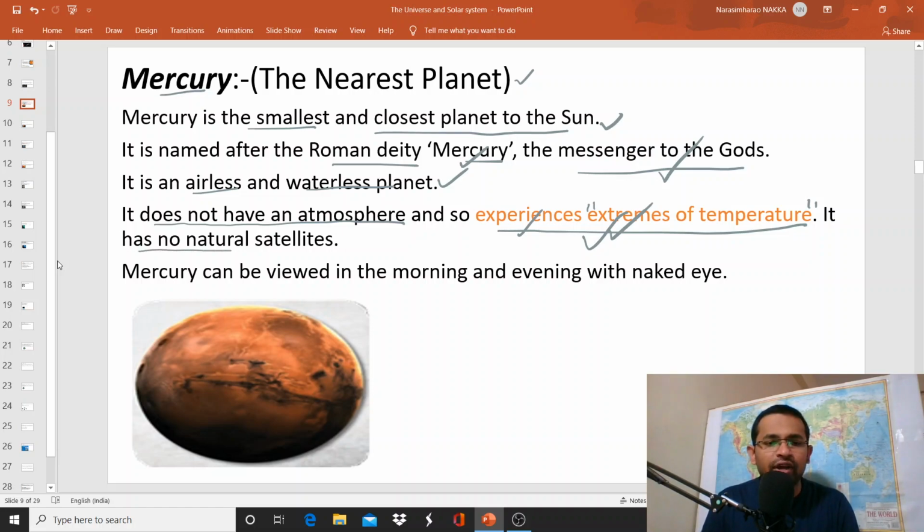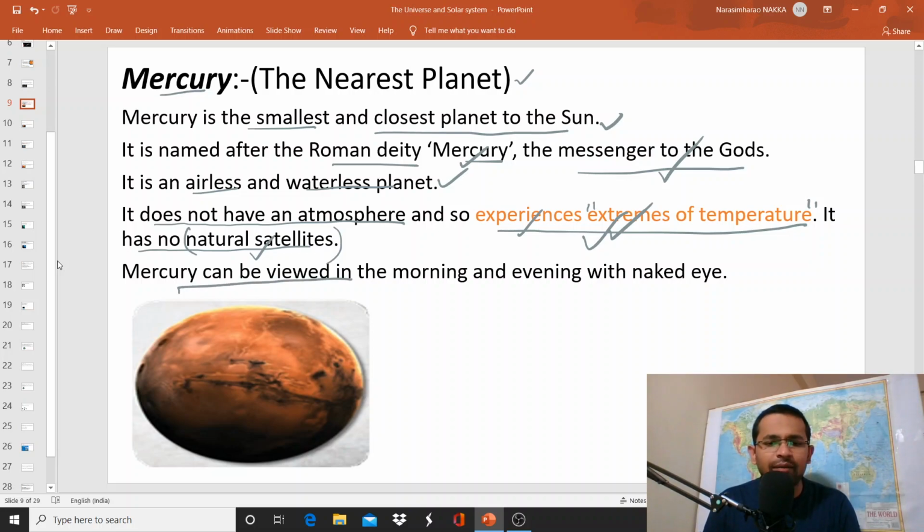And of course, Mercury has no natural satellites. So what is the meaning of a natural satellite? A natural satellite means a body which revolves around a planet and reflects light. For example, the moon is a natural satellite. Of course, the moon is a non-self-luminous body. It reflects the sunlight onto the earth. So the moon is called a natural satellite. In the solar system, except Mercury and some other planets, all remaining planets have natural satellites.